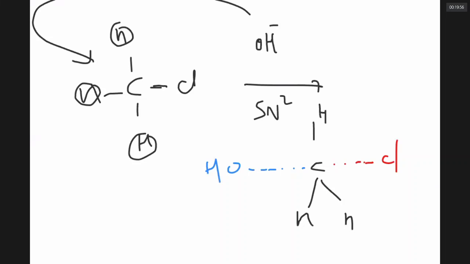This is a high energy, unstable transition state where some bonds are breaking and some are forming. It will quickly break down, where the OH bond becomes strong and the C-Cl bond completely breaks. So you get the product.